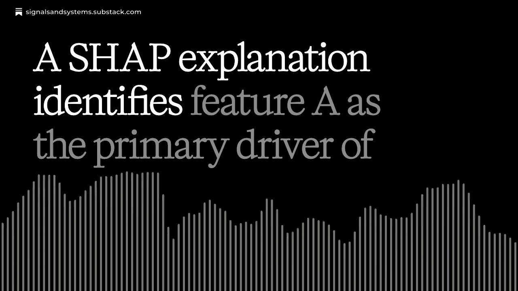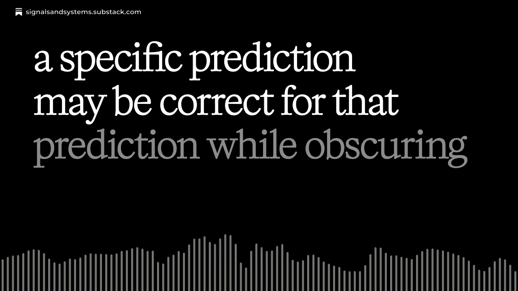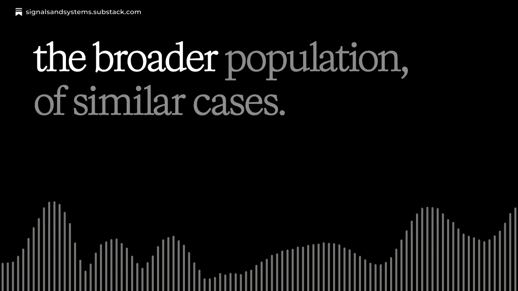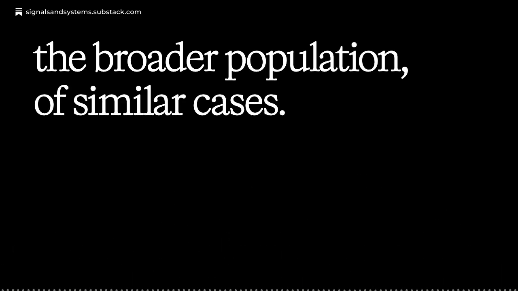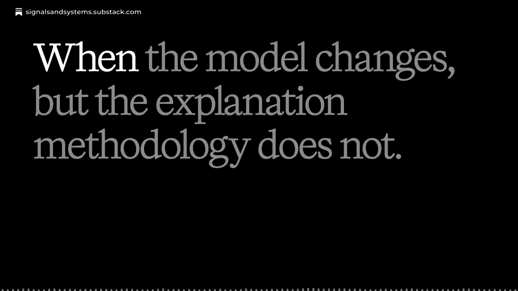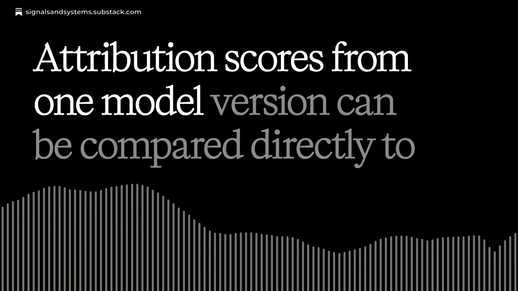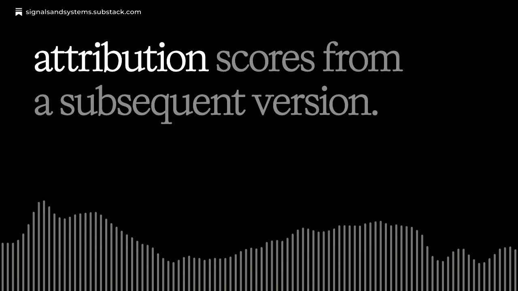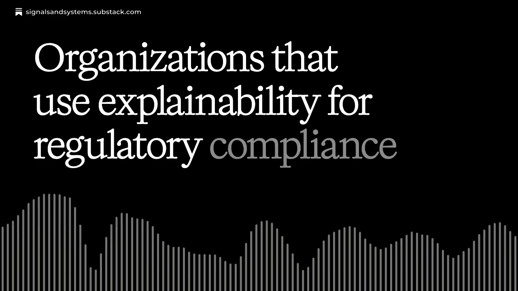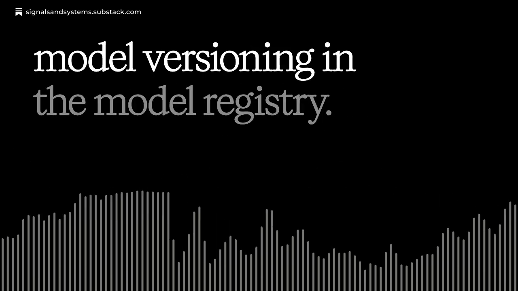A SHAP explanation that identifies feature A as the primary driver of a specific prediction may be correct for that prediction, while obscuring that feature B drives the model's behavior across the broader population of similar cases. The explanation is technically defensible and operationally misleading. When the model changes, but the explanation methodology does not, attribution scores from one model version can't be compared directly to attribution scores from a subsequent version. Organizations that use explainability for regulatory compliance need versioned explainability that tracks alongside model versioning in the model registry.